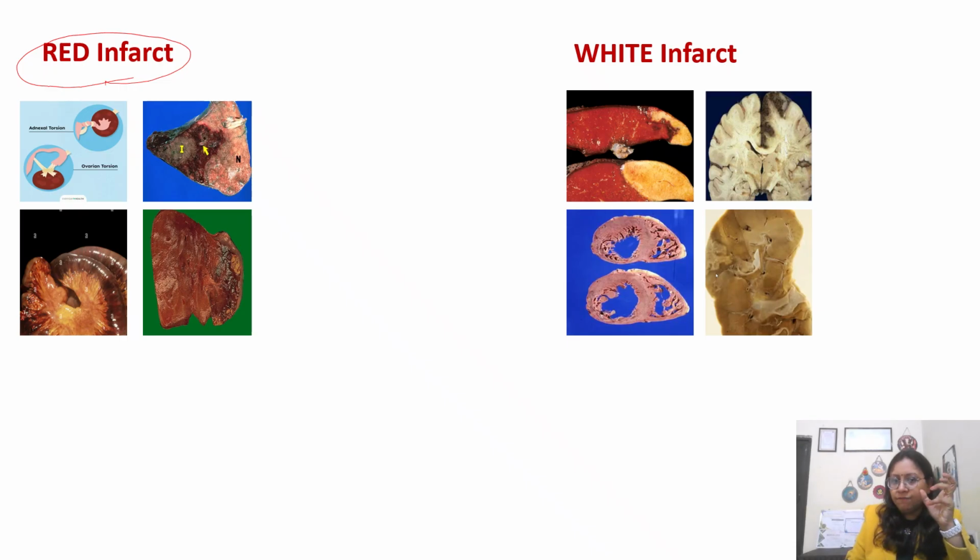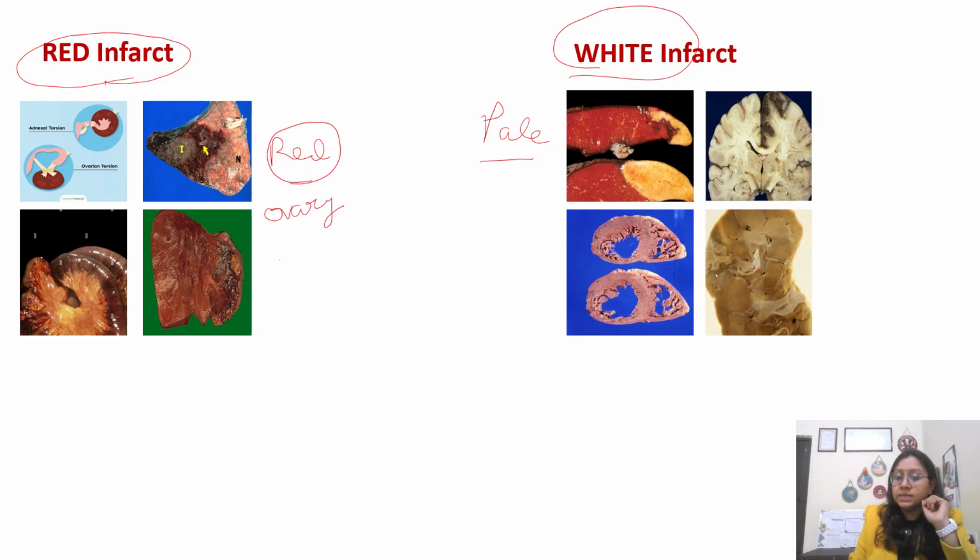To imagine red infarct, as the name suggests, it is hemorrhagic. So this infarct has a red appearance, and white infarct will always be pale, and the red infarct will always be red. Where do you see it? In the ovary and testis: ovarian torsion, testicular torsion. Then you can see it in lung. This is the lung picture. Red infarct, the hemorrhagic area is this one. This area has not been able to receive blood supply, so it has become dead, now red in color.